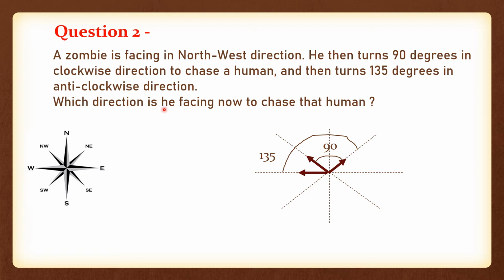So which direction is he facing now to chase that human? To chase that human he is now facing in west direction. As you can see from this direction where he is facing now at the end, west direction. So our final answer will be: the zombie is facing in west direction. I hope you are really enjoying this and you understood this question too. Okay, now let's move on with the third question.